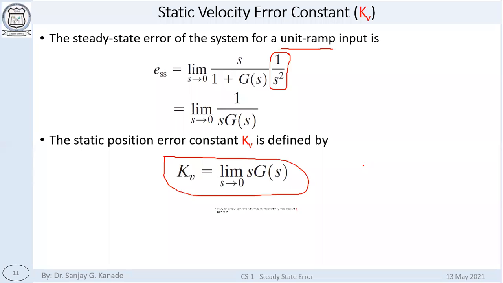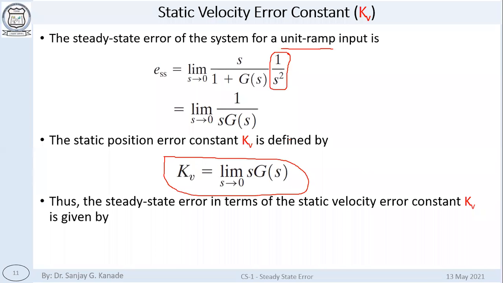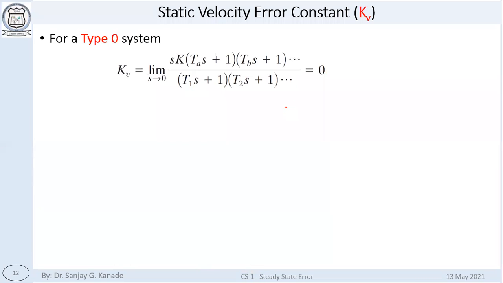Okay, and ESS is here, this is ESS, so 1 upon kV. ESS is equal to 1 by kV. Now we have got these two things, right? kV calculation and ESS calculation. So again we are going to do the same analysis for type 0 system. So what happens with type 0 system?